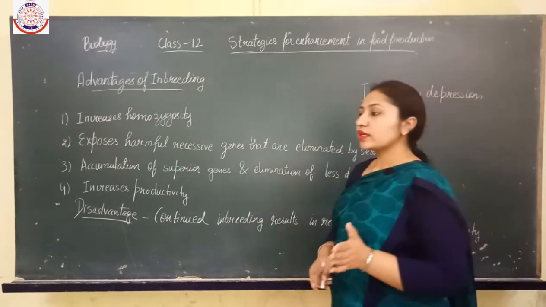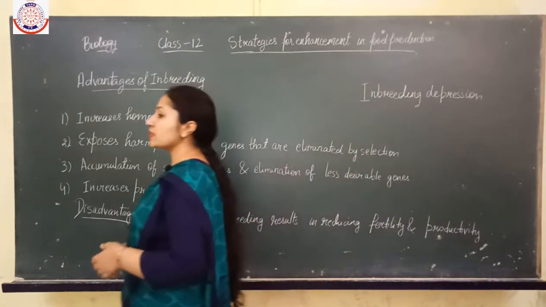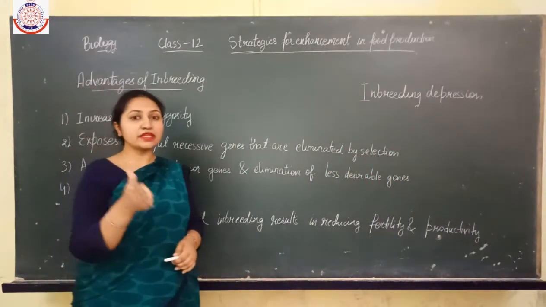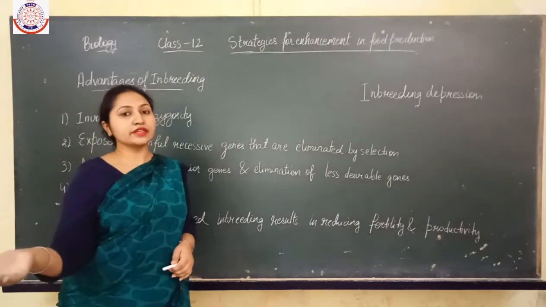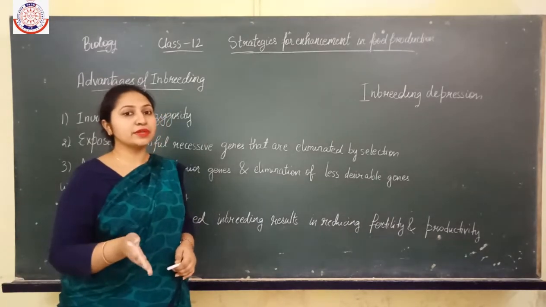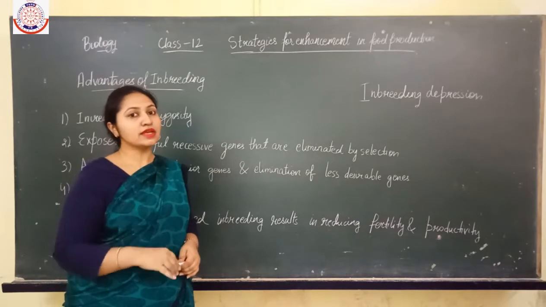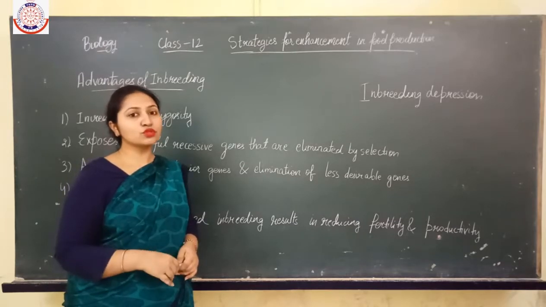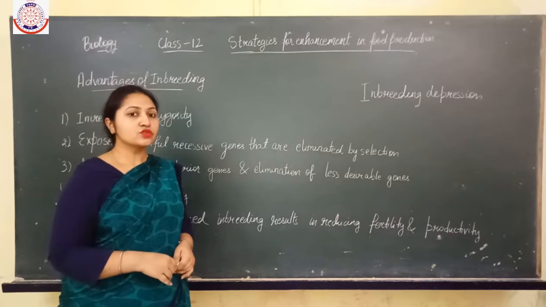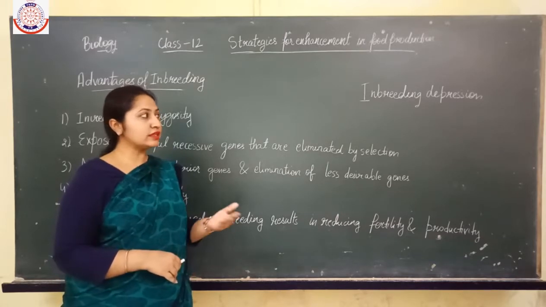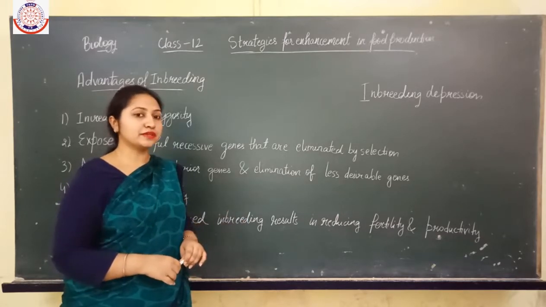Listen again, what is outcross? Outcross means the mating between unrelated organisms of the same breed, which have no common ancestors up to 4 to 6 generations. So we will discuss outcrossing in the next topic, that is outbreeding.